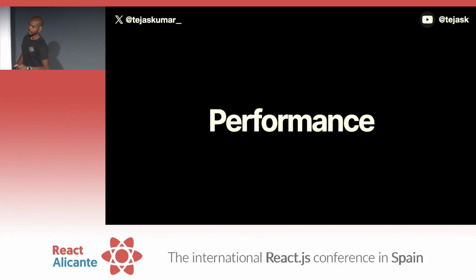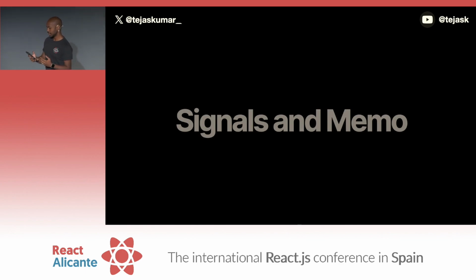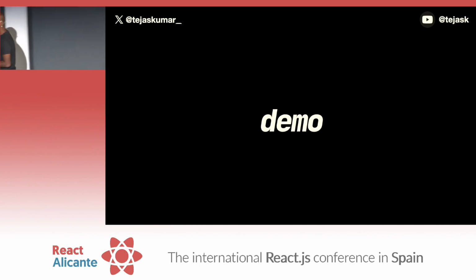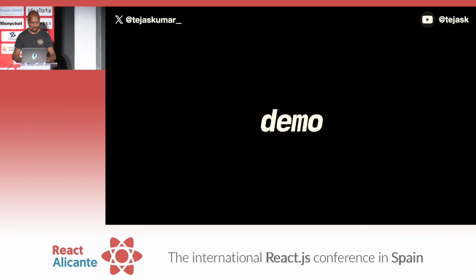First one, performance. As I mentioned, these problems are about the virtual DOM. The way the virtual DOM works is you need to have a copy of the actual DOM in memory and diff that, and then call a bunch of functions. So it's not as performant as signals on multiple levels. But by and large, the discourse is around signals and memos. So if you haven't had the chance yet to get up to speed on this, by way of a demo, I'll show you what that looks like now.